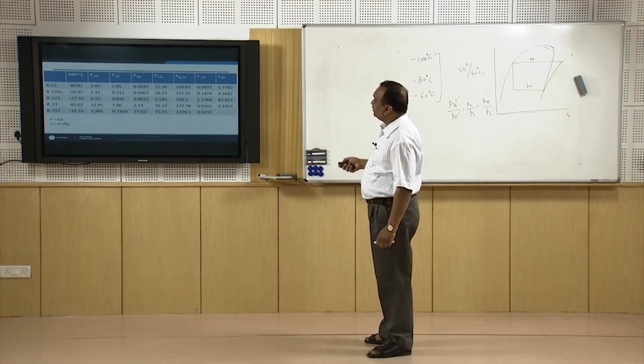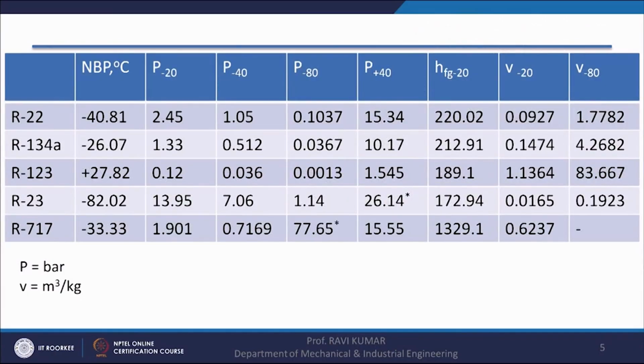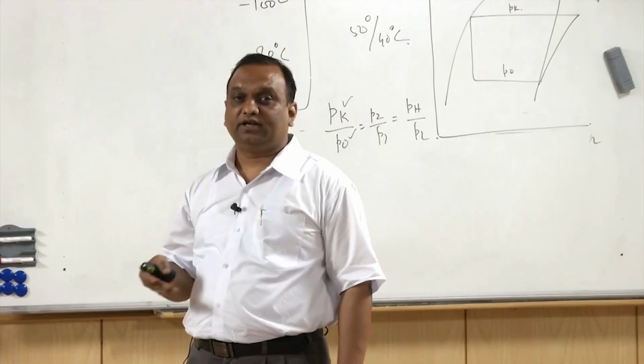Similarly, if I use a low pressure refrigerant, that is R123. R123 is okay at 40 degrees centigrade, where the pressure is 1.5 bar, approximately 1.5 times atmospheric pressure. But when I use R123 at minus 80, the pressure is 0.0013 bar, it's very, very low, right? And in that case, the specific volume is also very high, at minus 80 the specific volume is 83.667. Huge amount of vapor has to be handled by the compressor.